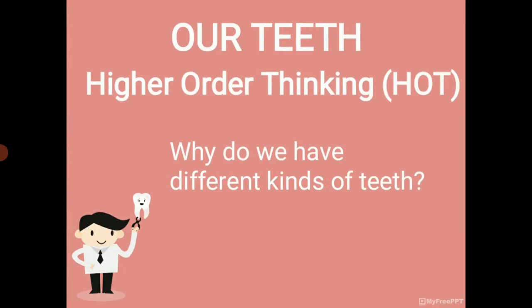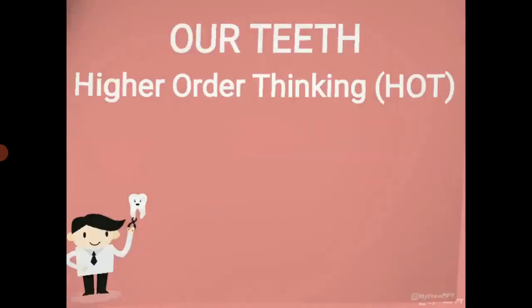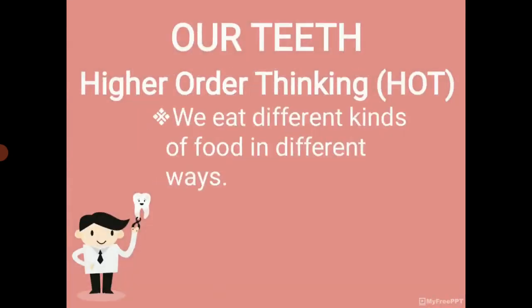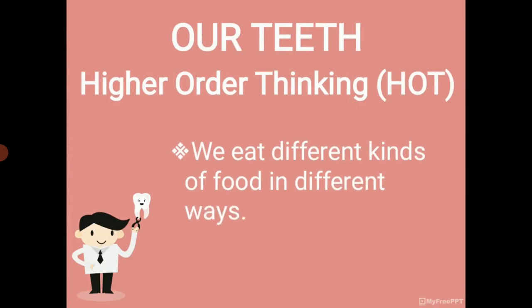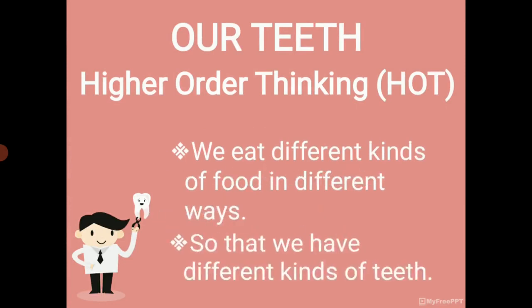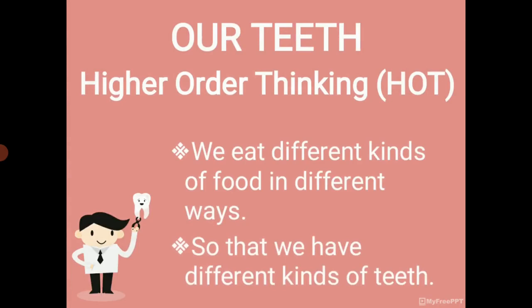Some of the food we have to bite and some of the food we have to chew. So, we eat different kinds of food in different ways, so we have different kinds of teeth in our mouth.